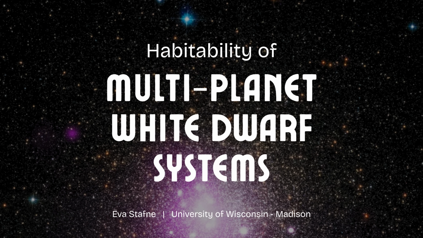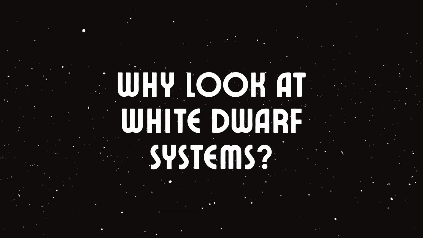My research from this past year focuses on one big question. Can general relativity create habitable planets in white dwarf systems? But let's start with a simpler question. Why should we look at multi-planet white dwarf systems in the first place?